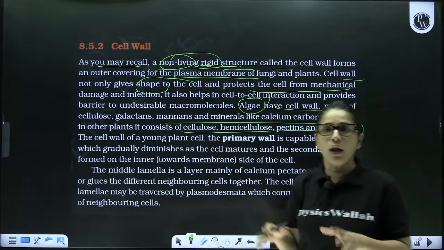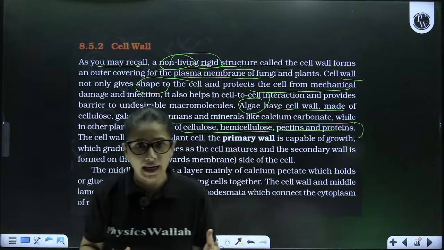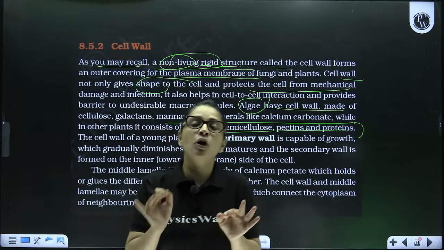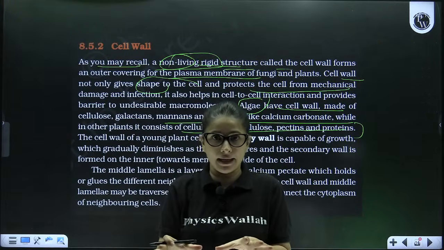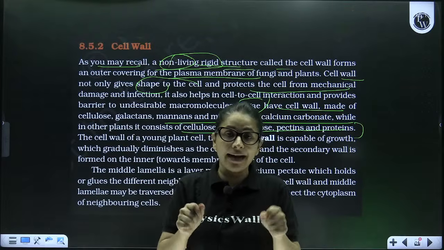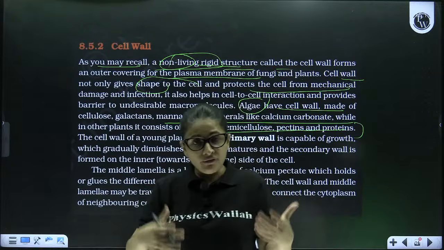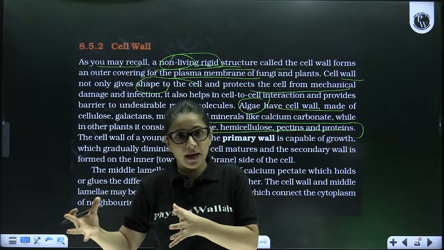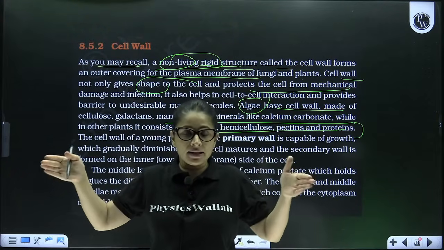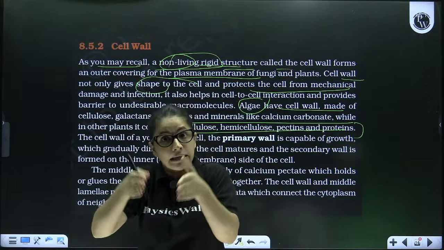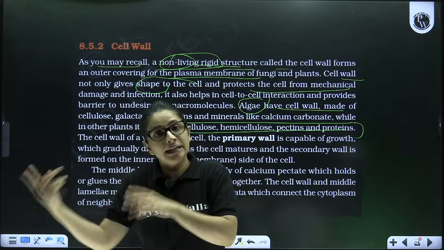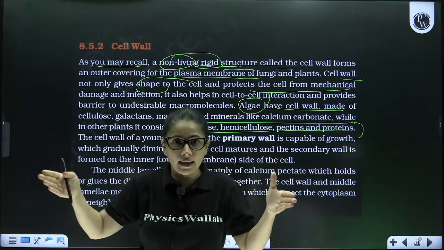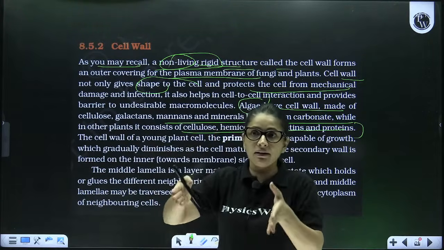Now beta, cell wall, depending upon the origin, can be of 2 types: primary cell wall and secondary cell wall. Remember beta, primary cell wall is present around the young plant cell, which is thin in nature, flexible, and can grow. With time, when that immature young plant cell grows and becomes a mature plant cell, the primary cell wall expands and new secondary cell walls are laid inner to it. Why inner? Because intrinsic growth is the feature of living organisms. तो प्राइमरी सेल वॉल एक्सपैंड करेगी और उसके अंदर कई सारी सेकेंडरी सेल वॉल्स आएंगी.